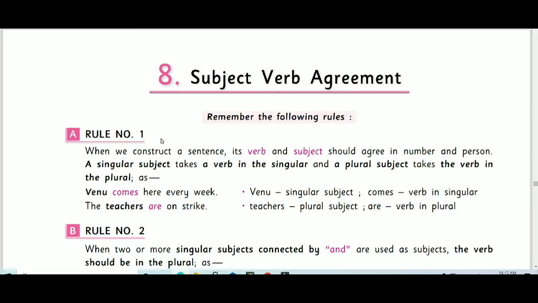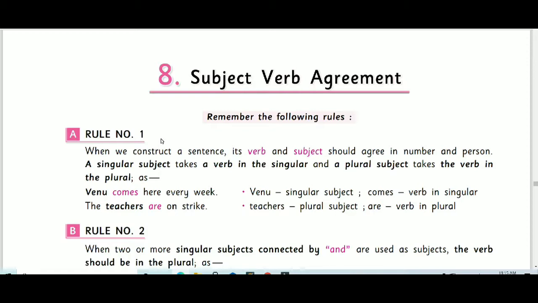So we should know the number of the subject or the person of the subject, which is a factor that is affecting the form of a verb. Subject should agree with the verb.